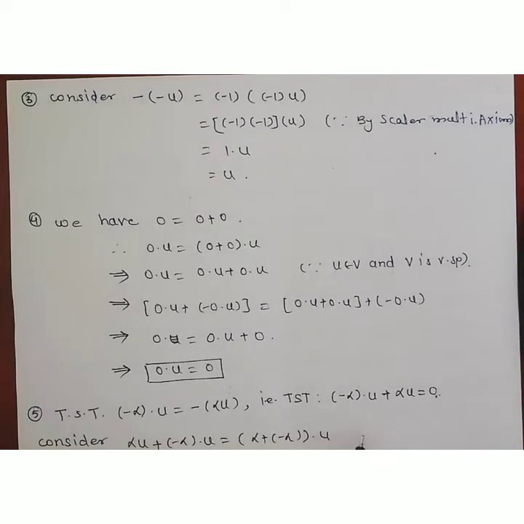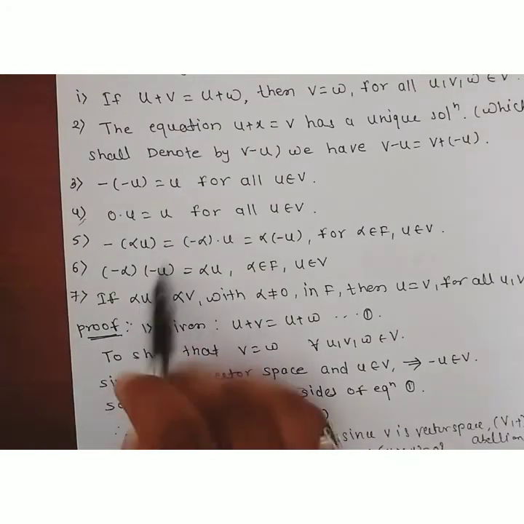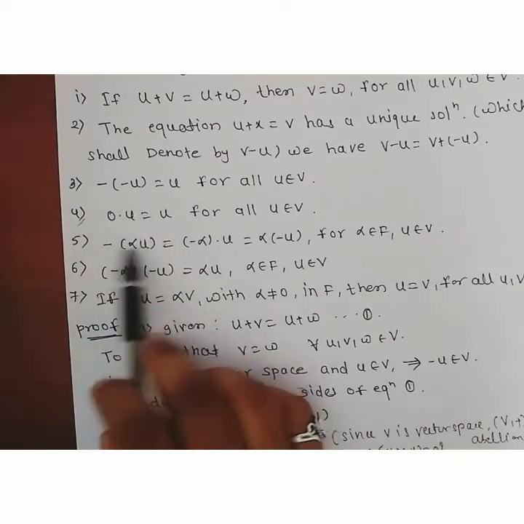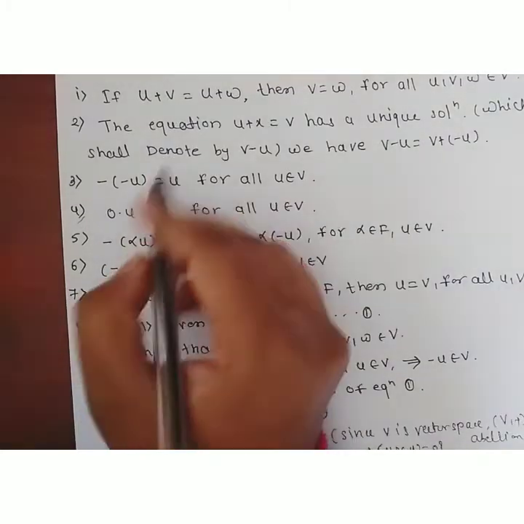So the next property is property 4. What is given in property 4? 0 into u is equal to 0 for all u belonging to V. We have to show this, 0 into u is equal to 0.